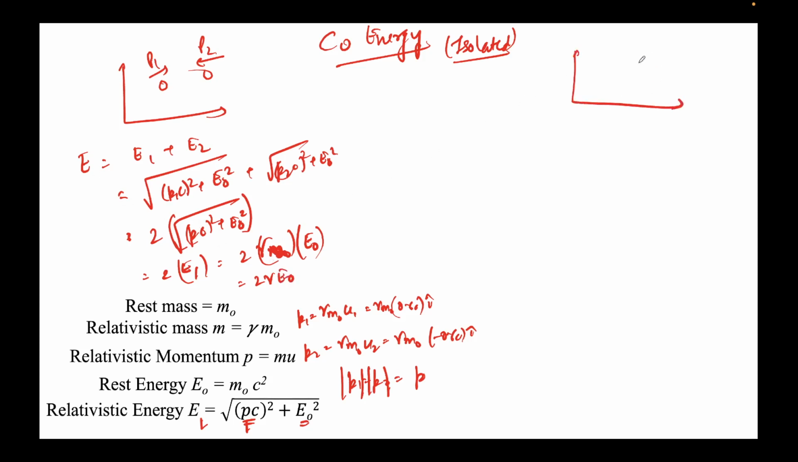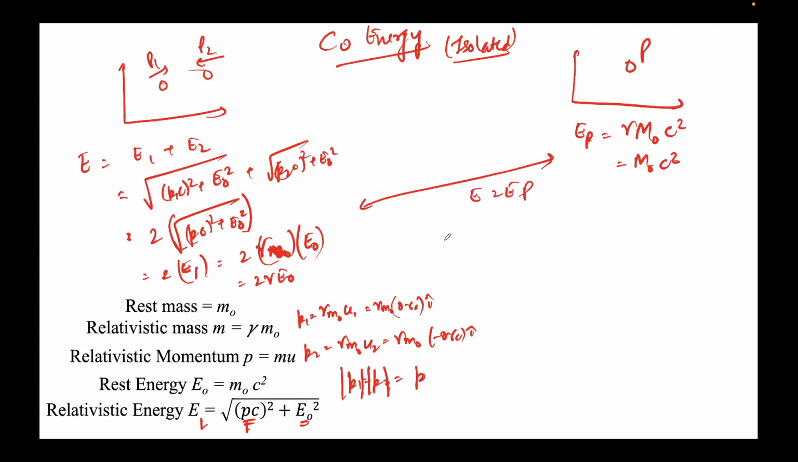Let's calculate the final energy. This is of the particle P. So the energy of particle P would be gamma times capital M naught c squared. Since this is at rest, gamma will come out to be 1. This will come out to be M naught c square. And conservation of energy says that these two terms should be equal. E should be equal to EP.